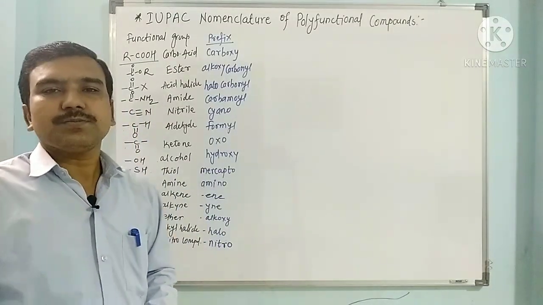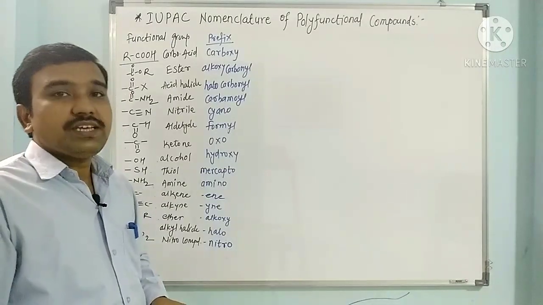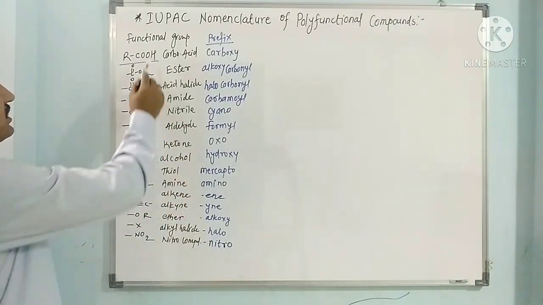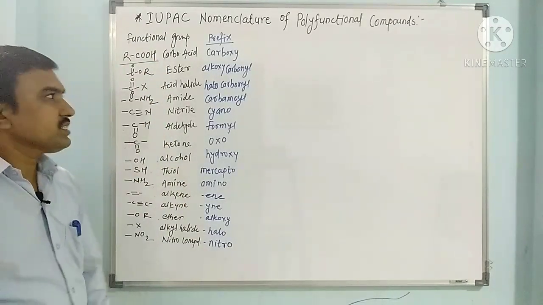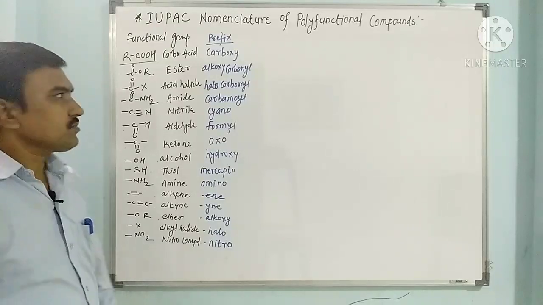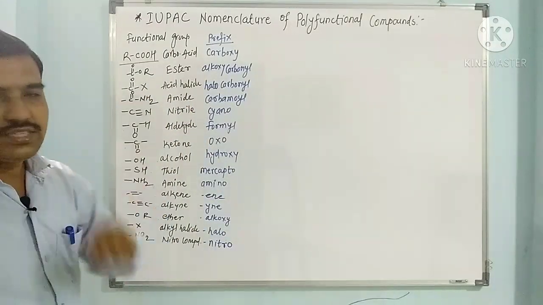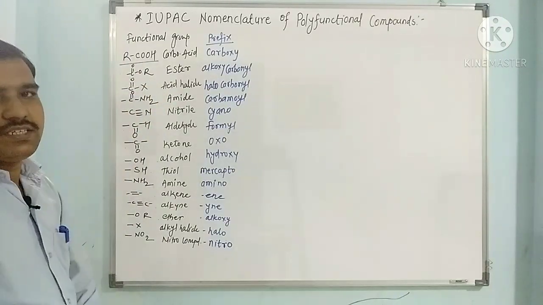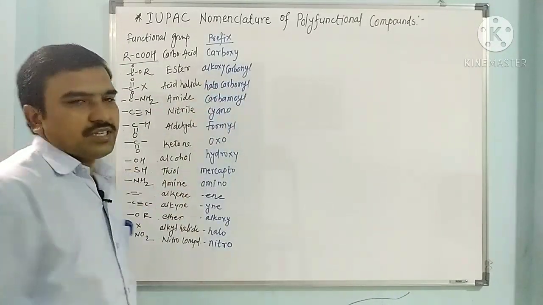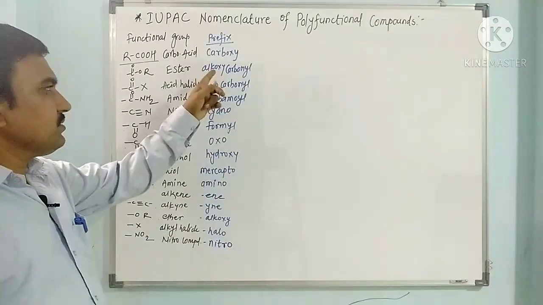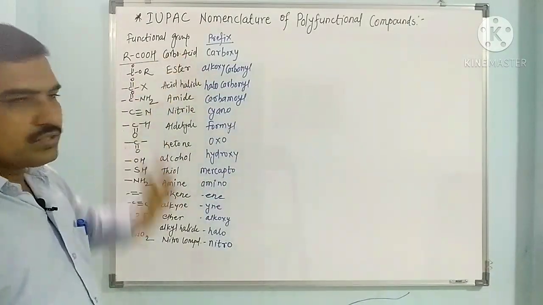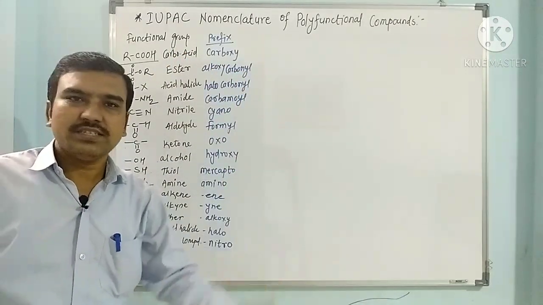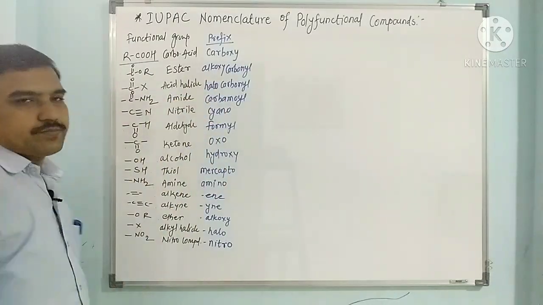When these are considered as substituents, they are named as per IUPAC in this way. When carboxylic acid is there, carboxylic acid contains the COOH group. So the COOH is considered as carboxy. When ester is there, the ester contains RCOOR. So when this COOR is present, it is named as alkoxycarbonyl. So this is the prefix we have to attach. When this ester is present along with carboxylic acid, then the main functional group of the compound is oic acid, that is alkanoic acid, along with this alkoxycarbonyl.